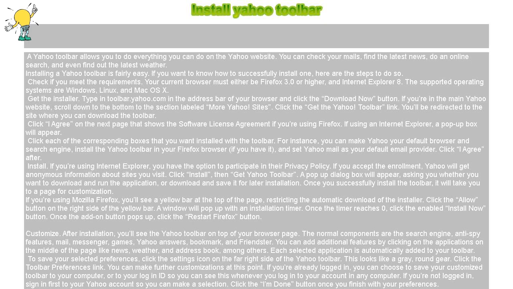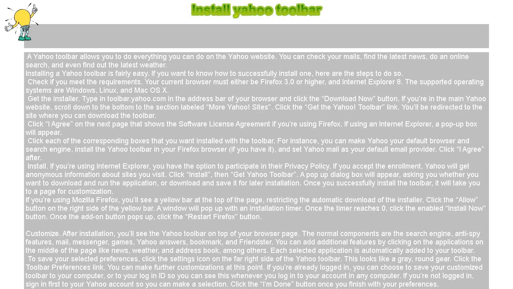For instance, you can make Yahoo your default browser and search engine, install the Yahoo toolbar in your Firefox browser if you have it, and set Yahoo Mail as your default email provider. Click I agree after.